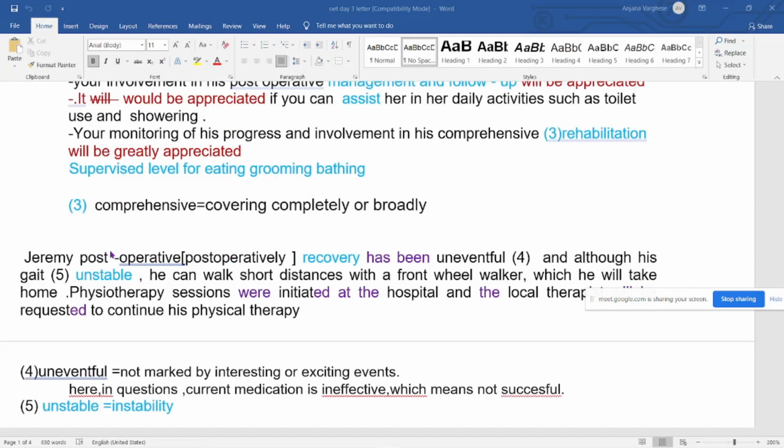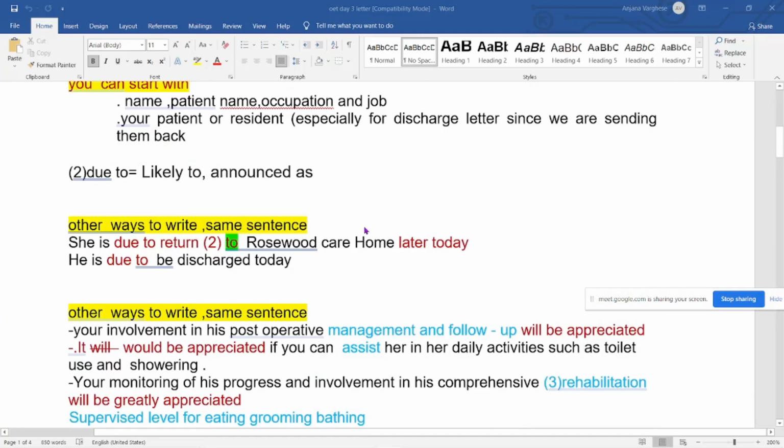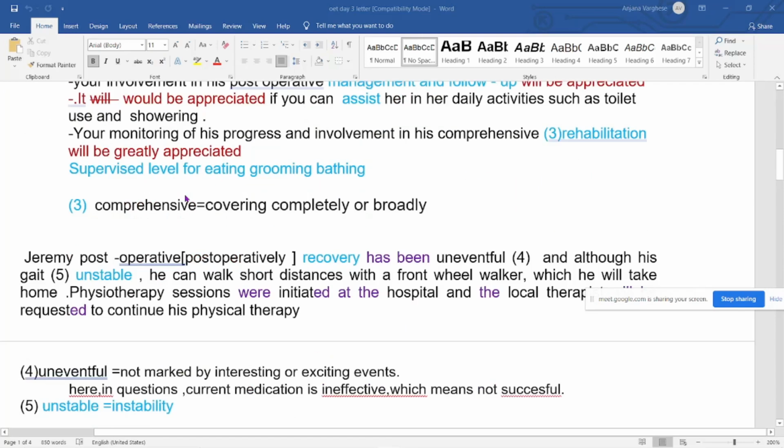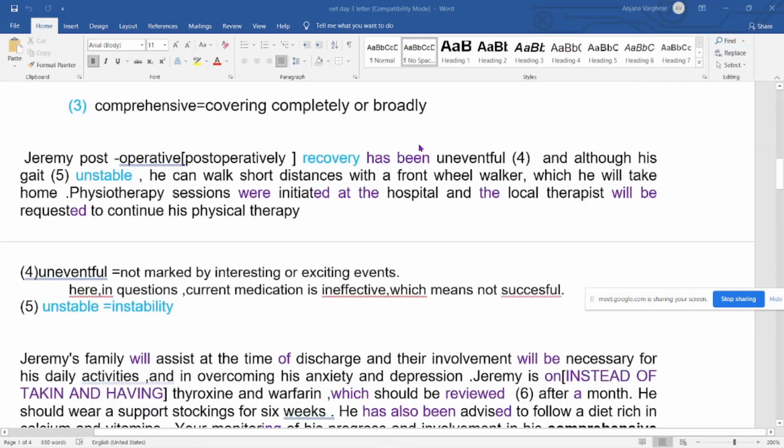So Jeremy's post-operative recovery has been uneventful. In this letter, first they used "will be", and now in the second paragraph they have used "has been". So grammatically they are getting the mark. If you know how to use "has been", it means past tense.